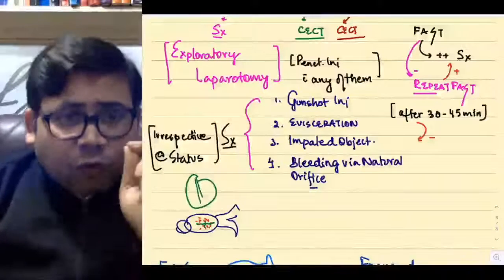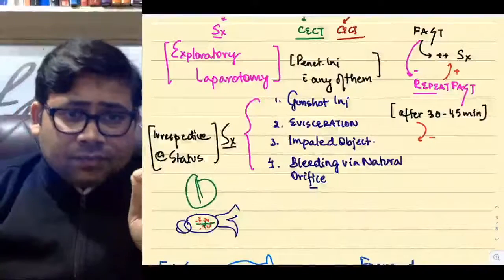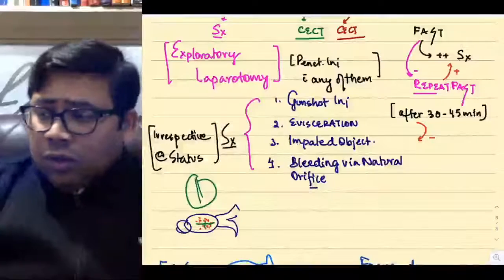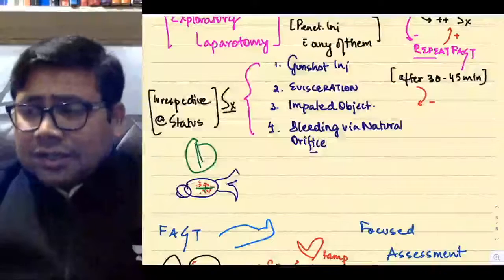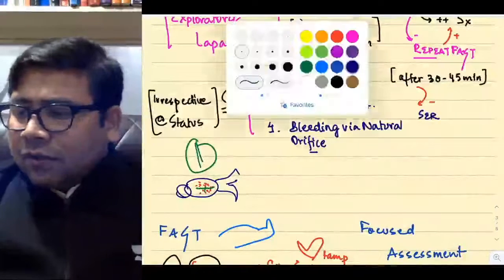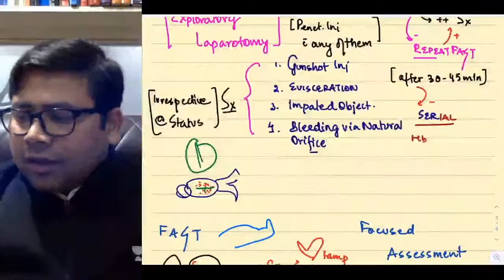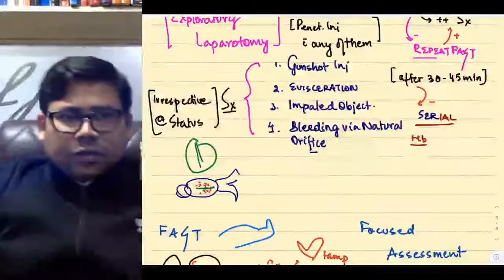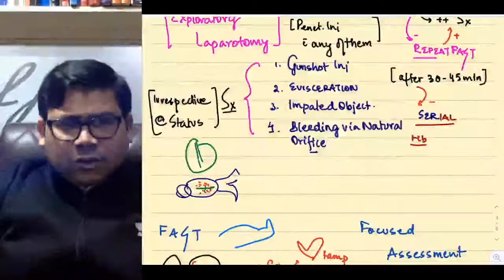And if you bleed, what will fall? Hemoglobin will fall. When hemoglobin falls, the changes are seen in the body. So what you do, if FAST after FAST is negative and the patient is unstable, not improving, you start with serial hemoglobin estimation. Suppose at the time of admission it was 12 and now it is 9. That means the patient is losing blood and this is the time to take a call for surgery.